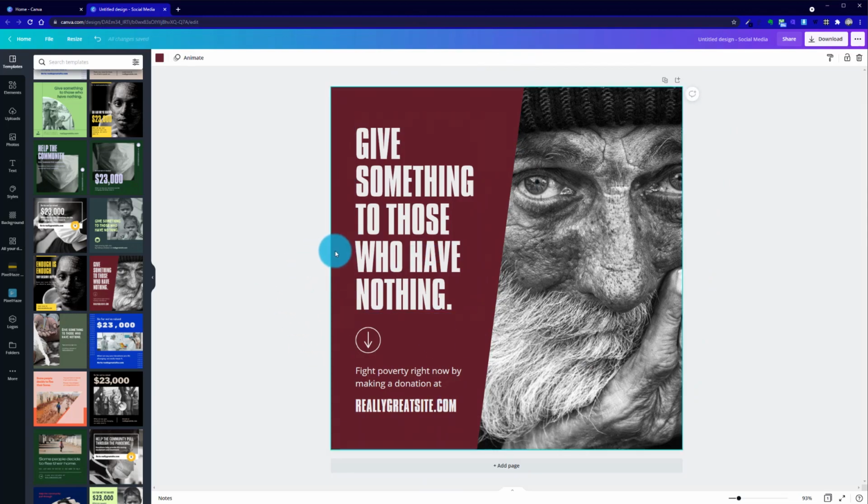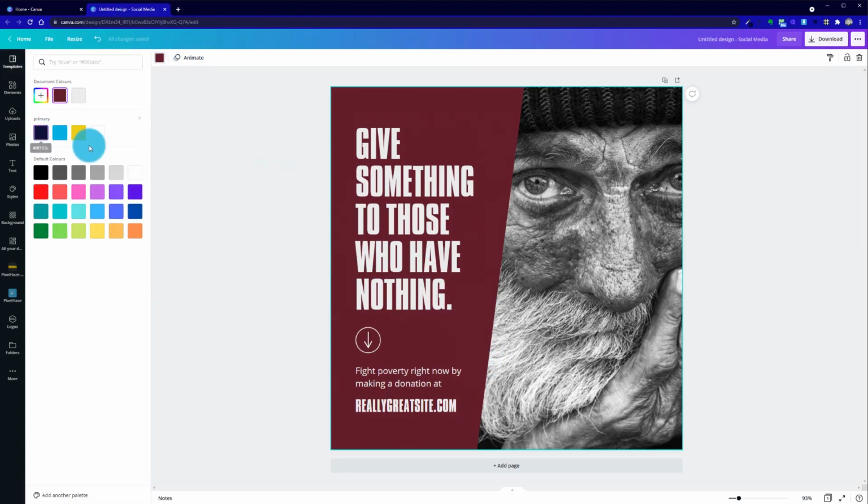So one thing we can do is select the shapes, and we can change our colors. So we've got our default colors in place. And if we've got a premium Canva account, we're able to add our own color swatches that match our brand. So these are our 4 main color swatches for Pixelhaze and Pixelhaze Academy. And we've got this navy blue, light blue, yellow, and white. Don't necessarily need white because it's available in the default colors, but it's just nice to have everything together.